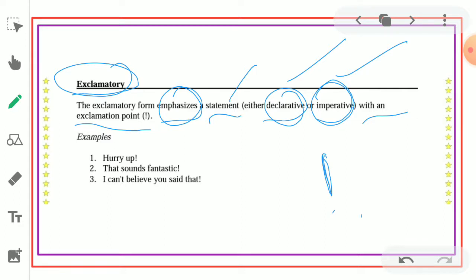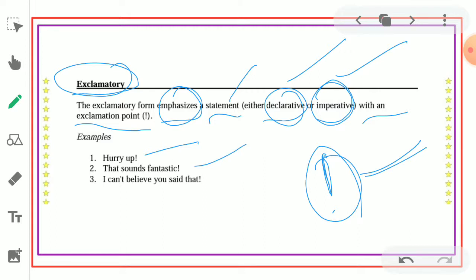Exclamatory sentences always end with an exclamation mark. For example, "Hurry up!" ends with an exclamation mark. So it is like declarative or imperative most of the time, but ends with an exclamation mark.